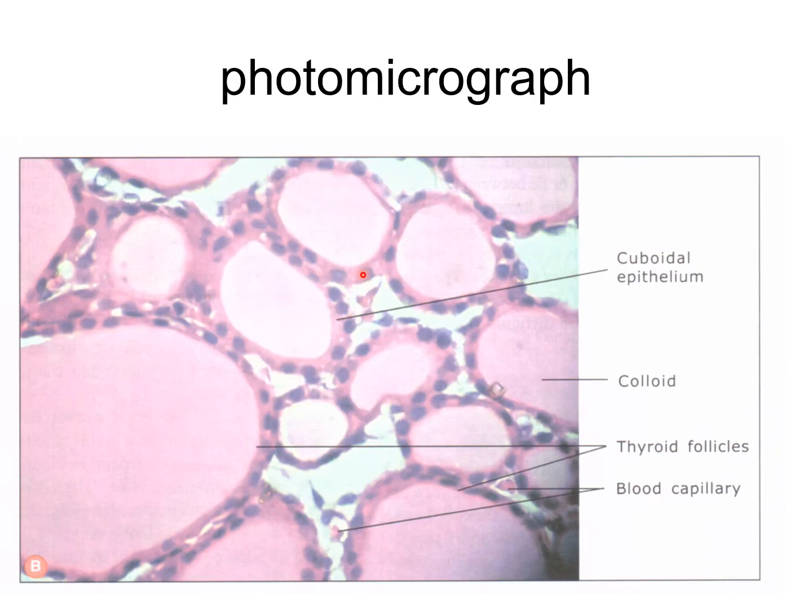Now in the photomicrograph, you can also see this cuboidal epithelium, colloid material, thyroid follicle and blood capillary. Within this follicle there are parafollicular cells. So this is the location of the parafollicular and follicular cells in the thyroid gland.